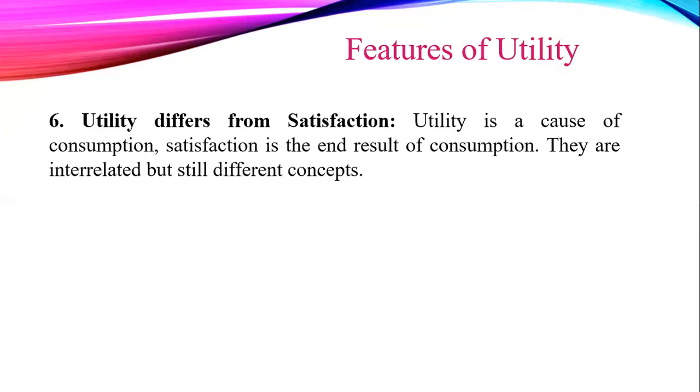Next feature is utility differs from satisfaction. Utility is a cause of consumption and satisfaction is the end result of consumption. They are interrelated, but still different concepts. Utility is the capacity a commodity possesses, and satisfaction is the result of consumption. In other words, utility is what the commodity possesses, whereas satisfaction is what the commodity gives.